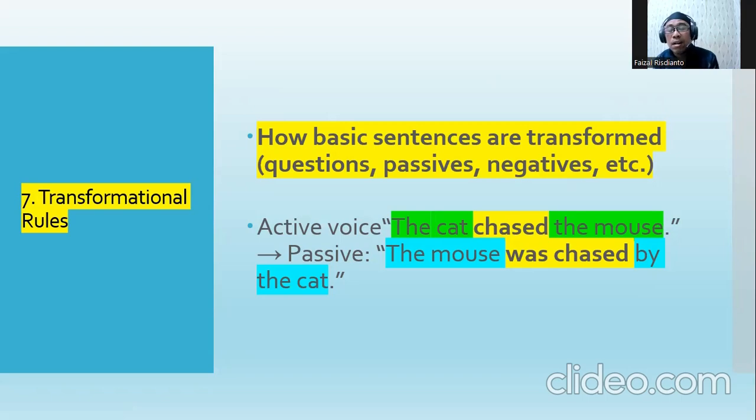And then when we turn to passive, yeah, we should put "was" and verb three, verb three, not verb two, yeah. Okay, I think that is the seven things, seven areas that we will share on the next meeting, dealing with the study of syntax.